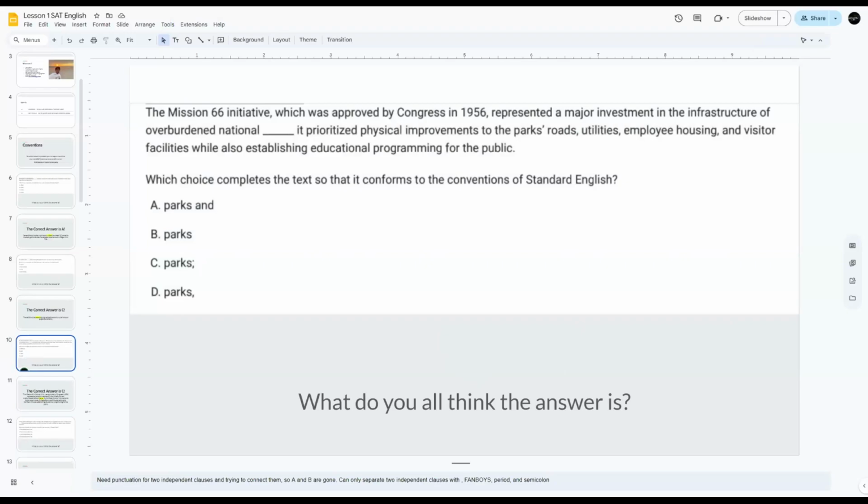You can also use conjunctions to join two independent clauses, but only if there is a comma with that conjunction. Otherwise, it does not work.